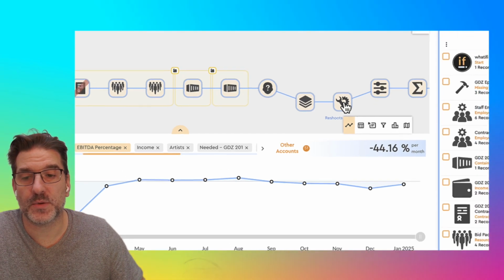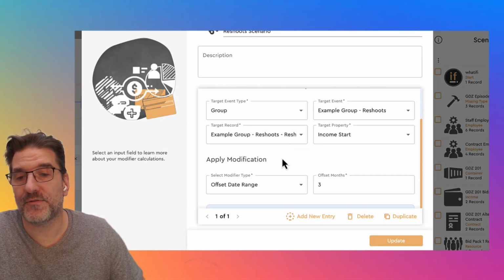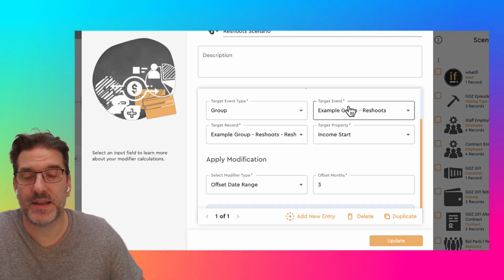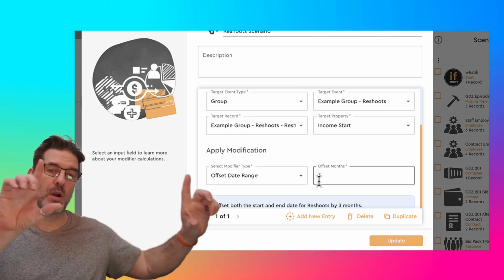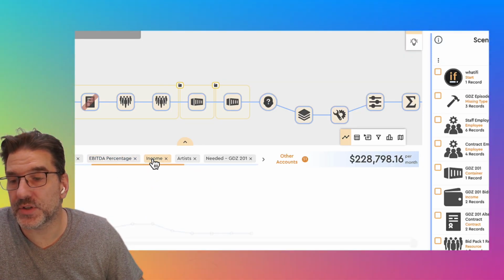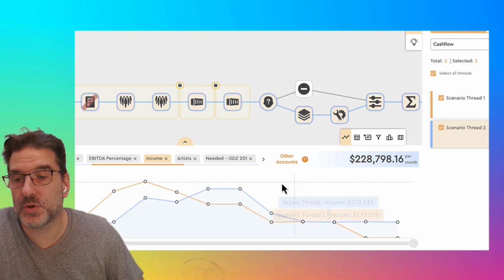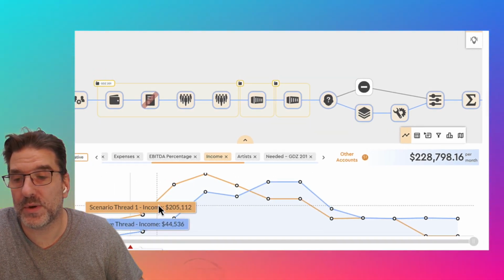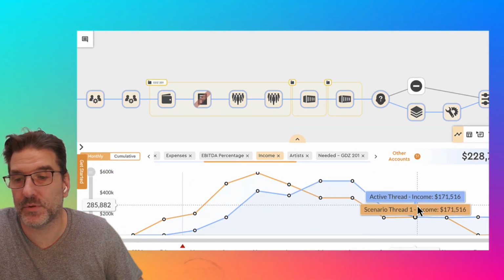And then what I want to do is take a modifier. And a modifier says, for that group of events and entities that we picked, we want to take the income start date and shift that by 3 months into the future. And that entire block of work will shift by 3 months. So now we're able to look at, for example, our income here. And if we bring this back out, I can see the two income profiles. One where we have income early in the show and one where that is getting pushed and delayed further out.